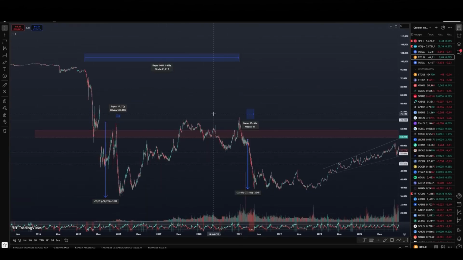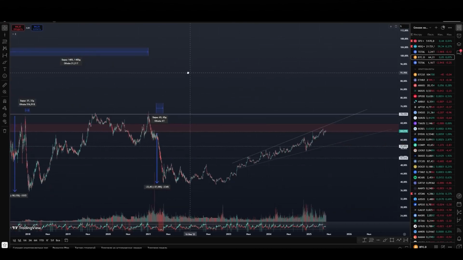Also regarding the Bitcoin Dominance Index. If we consider the moment when the dominance was at the high, that is, Bitcoin was in a bearish trend for a long period, it absorbed the main liquidity. Then the alt season began, that is, a strong phase of decline in the Bitcoin Dominance Index and a new bearish cycle. If we consider these points exactly from the moment of a strong decline to the formation of the next peak, from which the next alt season also began. In the last cycle, it took 1,405 days approximately.